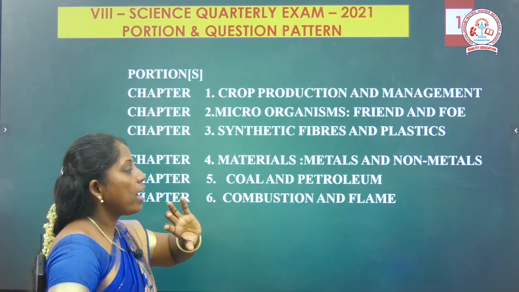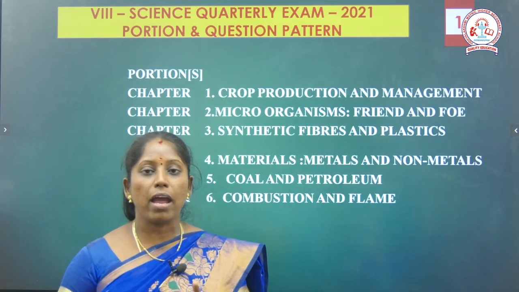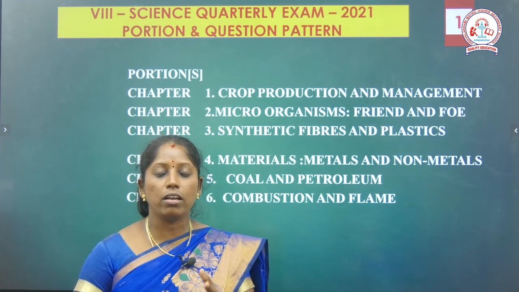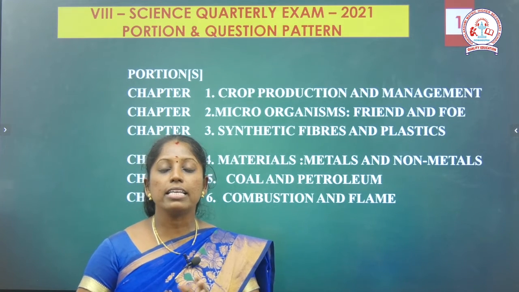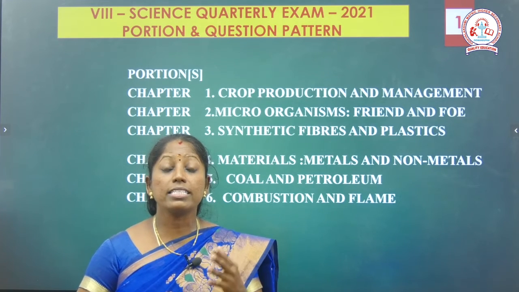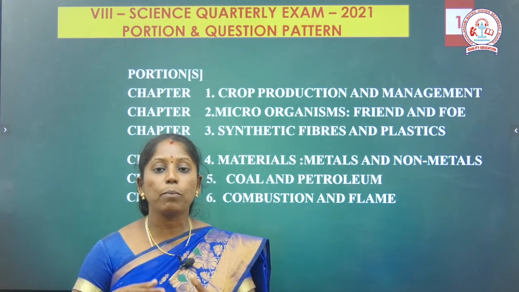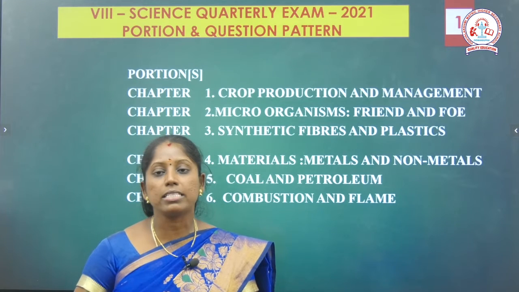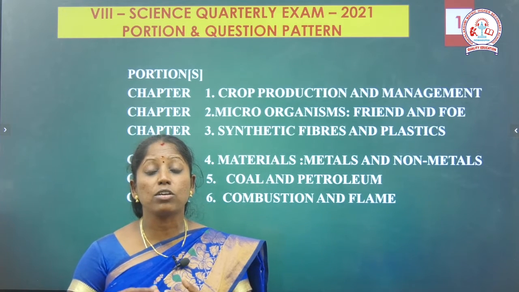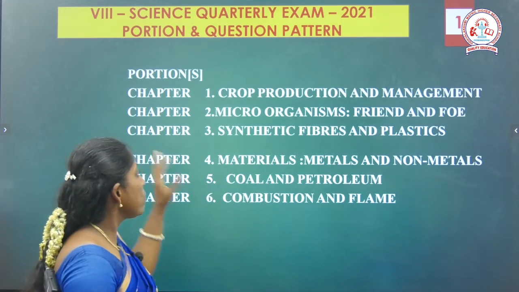First, I will give the outline of each and every lesson. So the first lesson, what is it? Crop protection and management. This lesson is very big, but it is very easy to learn and easy to study also. In this lesson we should know how agriculture proceeds, what steps are involved in agricultural practices, and what products we get from plants and animals. We also study the different types of crops and the different kinds of areas where they can be grown.